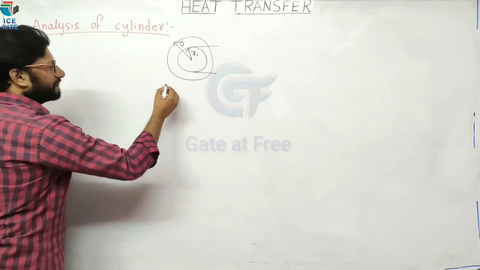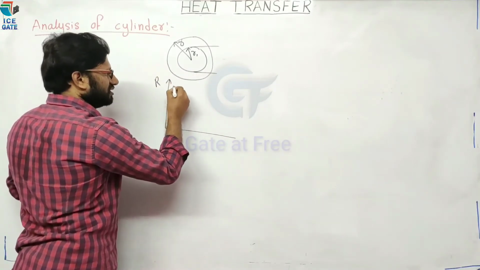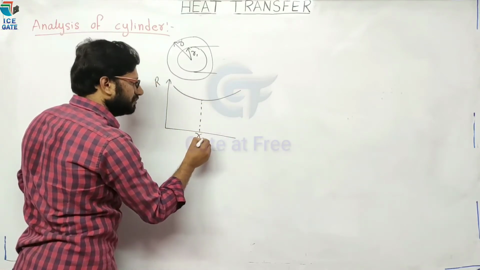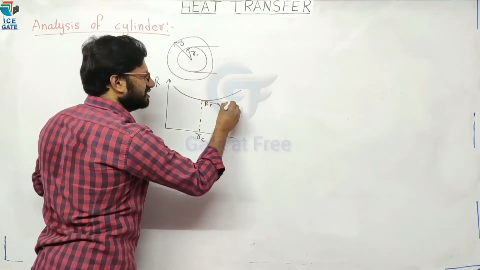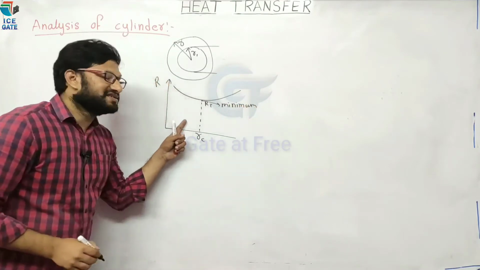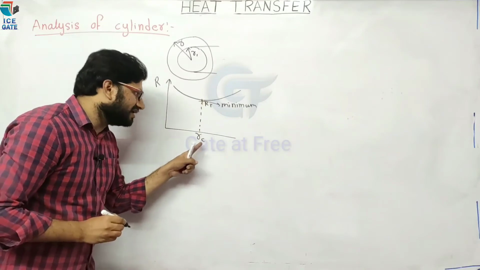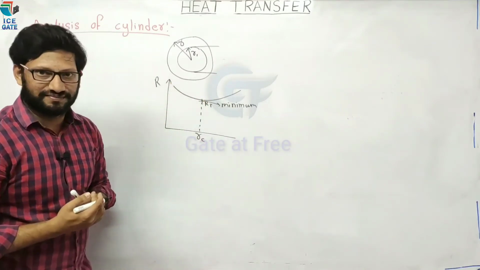We know that from the graph we have seen, the total resistance graph is like this. The total resistance is minimum where? At critical radius. Here resistance is minimum. So can I say the slope is 0 here? At critical radius, the slope of total resistance is 0.